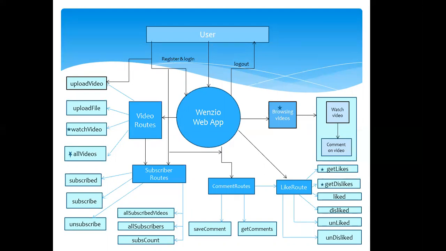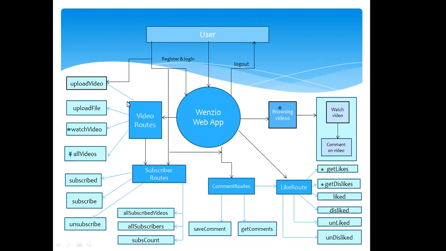The fourth one is disliked. This request is used for saving a dislike for a video or comment in the database. And second last is the unlikes request. This is used for deleting a like from a video or comment from the database. And the last one is undisliked. This request is used to remove a dislike from a video or a comment from the database.